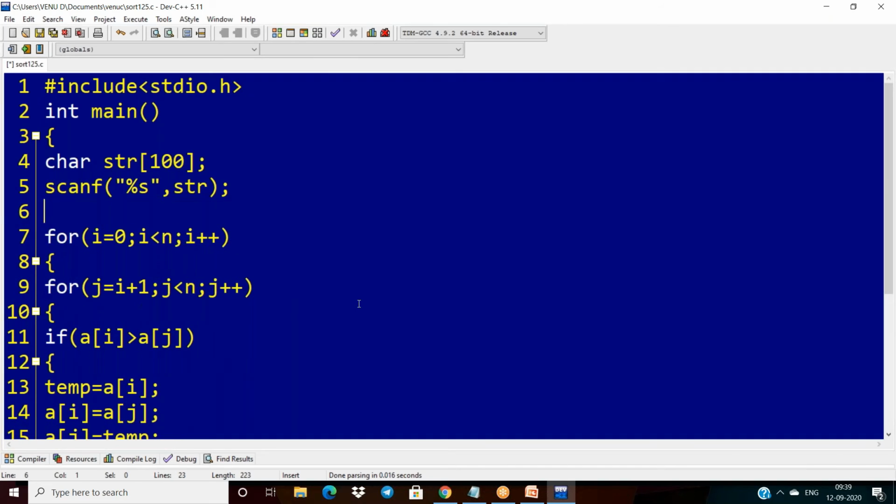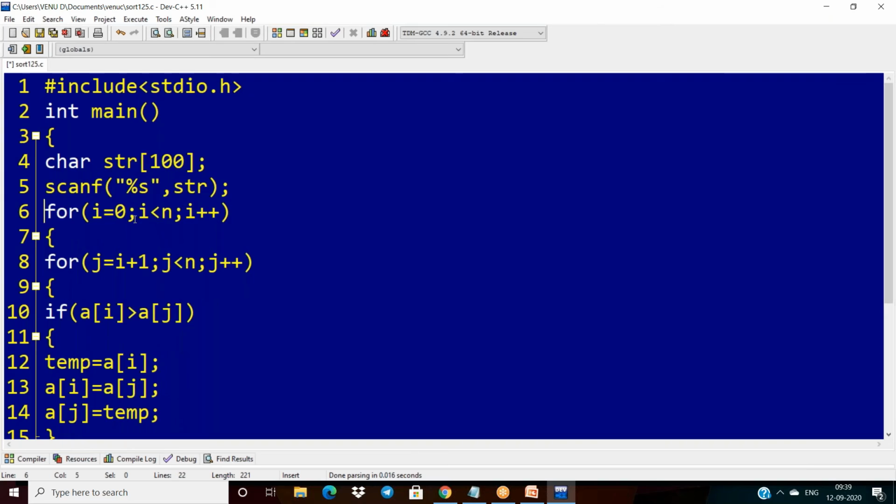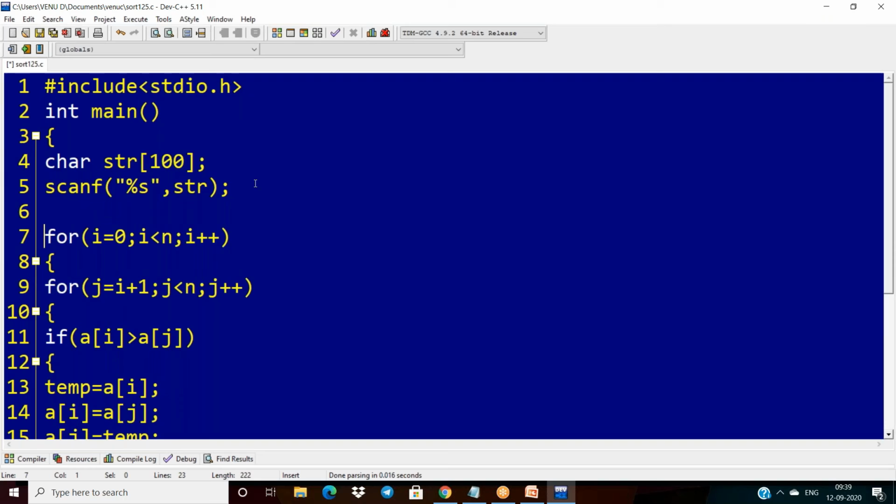Next, how to implement the logic here? I'm taking i equal to 0, i less than n, but where is n? n is not there. So in place of n, I have to take its length. How to calculate the length, you already know: take i value as 0 and str of i not equal to null.